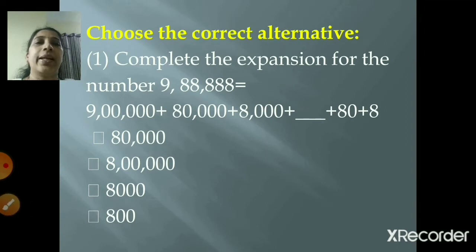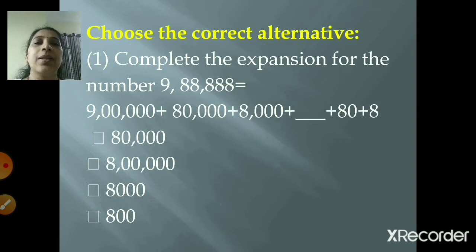Choose the correct alternative. Now here 4 options are given, and from these 4 options you are going to select any one. That is, one will be the correct answer. What is given? The first one: complete the expansion for the number 9,88,888.